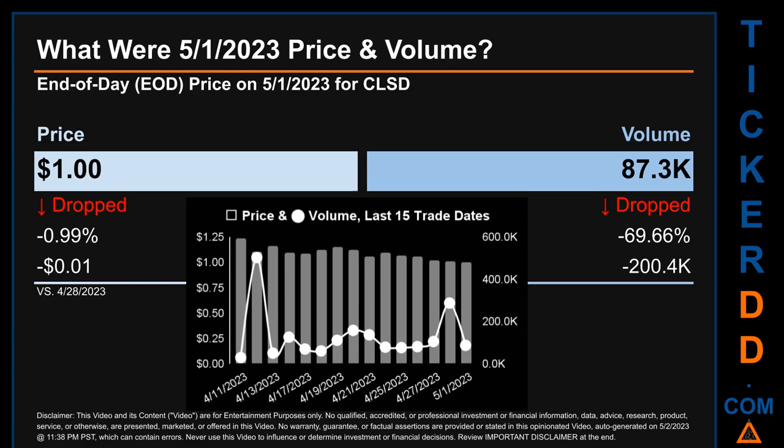Across a range of 24 cents, the max and minimum end-of-day price were respectively 1.24 and 1. Volume saw a range of 474.1 thousand, from a day low of 29.2 thousand to a day high of 503.3 thousand.